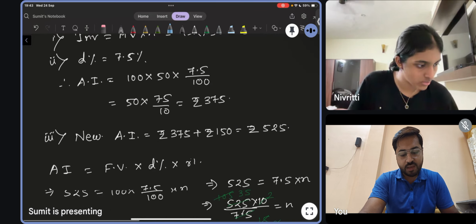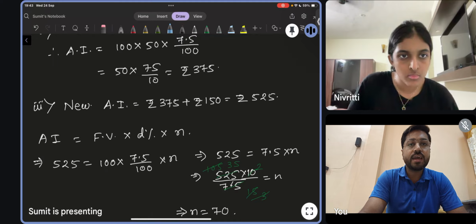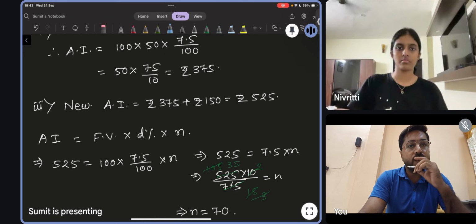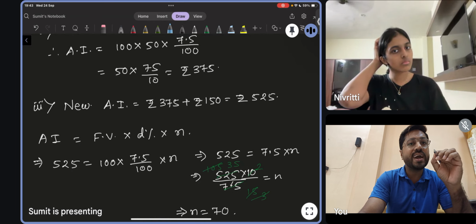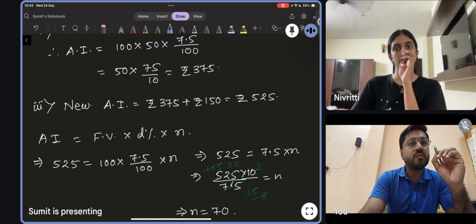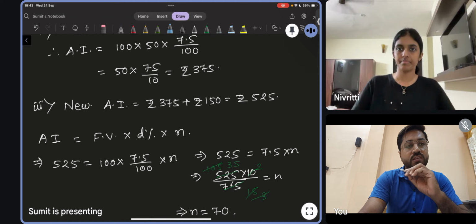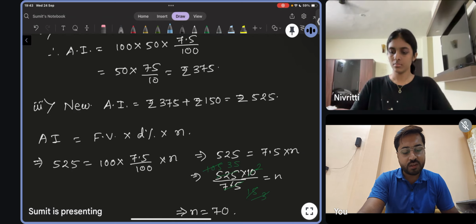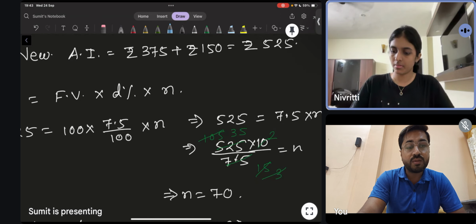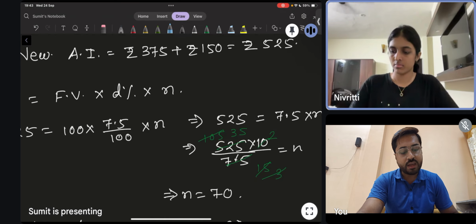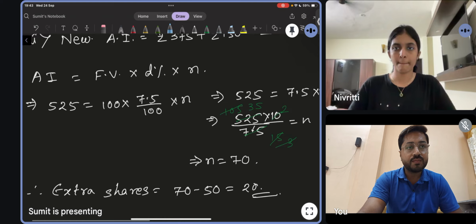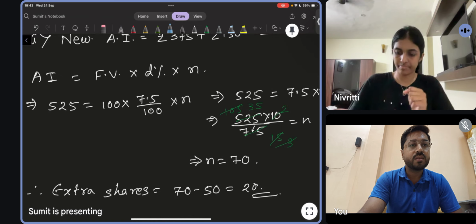I am showing you, we will just use the formula for AI. AI equals face value into dividend percentage into n, the number of shares, right? Over here, what will I do? I will put the value of AI, because the new AI is 525, the new annual income. But they have asked how many extra shares he should buy, so the number of shares is unknown. So I will find the number of shares, that is 70. Previously, how many shares were there? 50. Sorry, 50. And here we have got 70. So how many extra will he buy? He will subtract that, then he will get the extra shares. Yeah, do it.